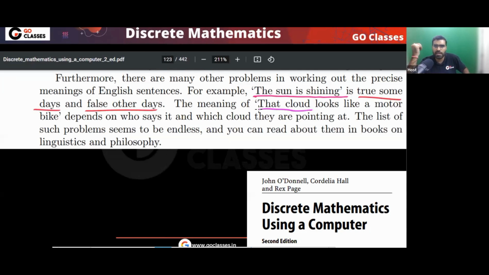Similarly, that cloud looks like a motorbike. Again, it depends on who is saying this statement, and which cloud they are pointing at. So the list of such ambiguities seems to be endless. These types of ambiguities you will keep finding. These are because of the English language.